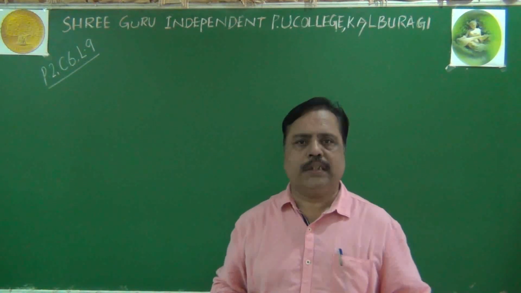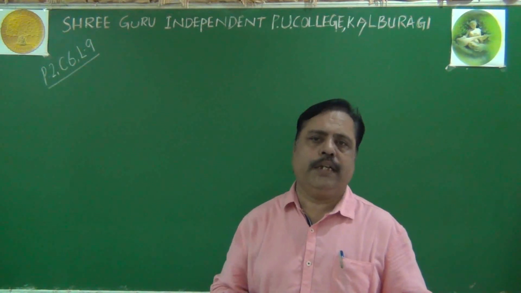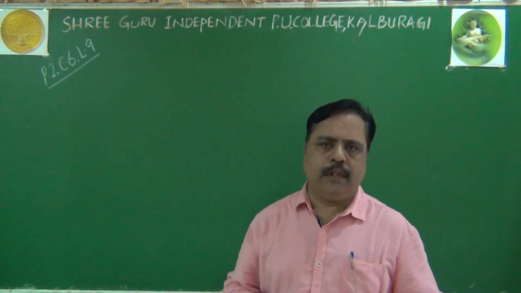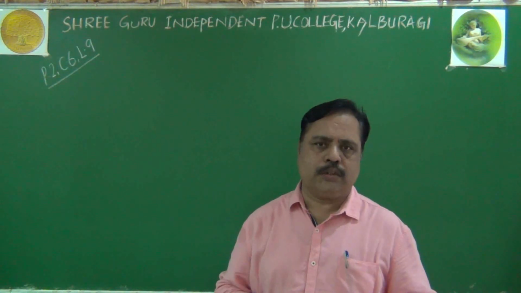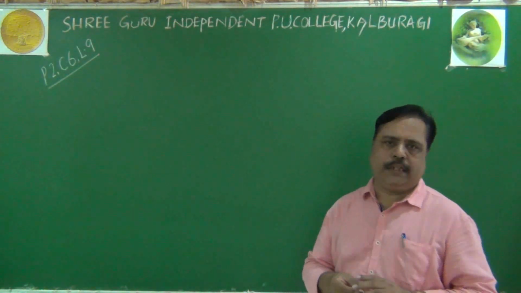Except a few viruses, all the other organisms use DNA as the genetic material. Even among viruses, there are many which use DNA as the genetic material.